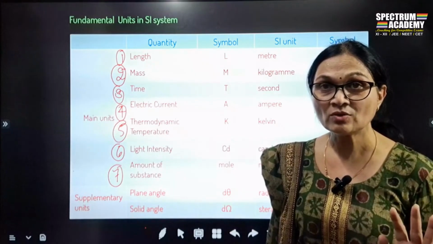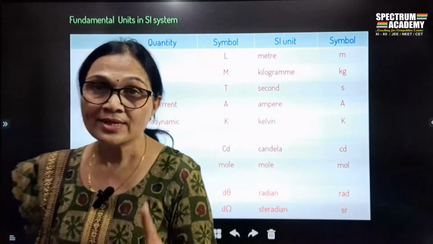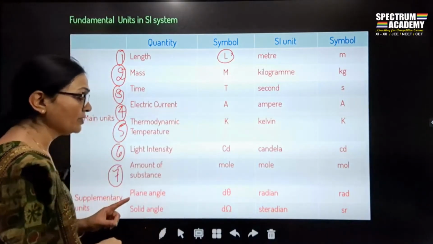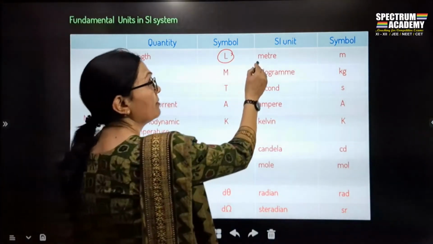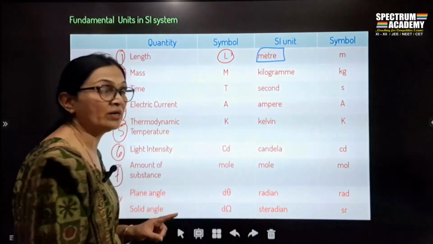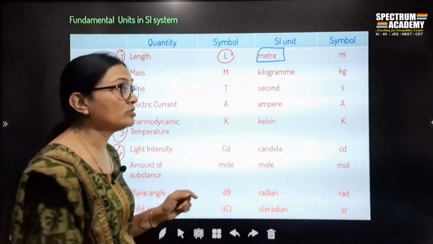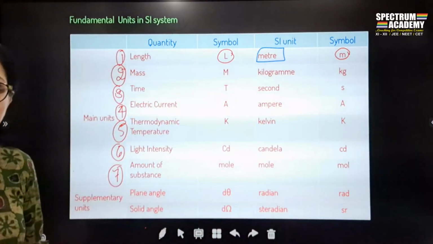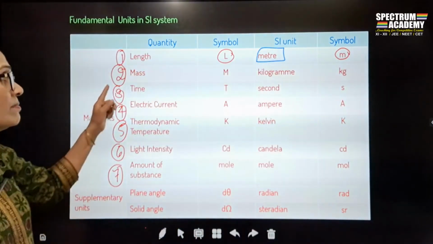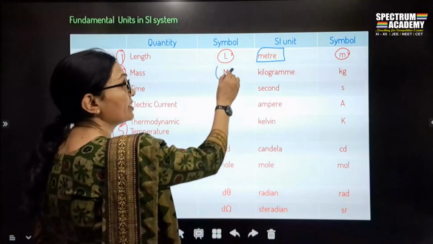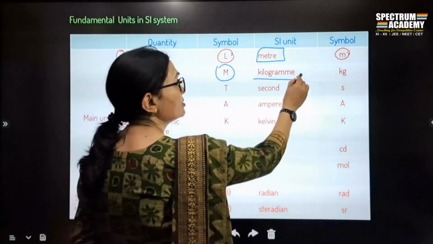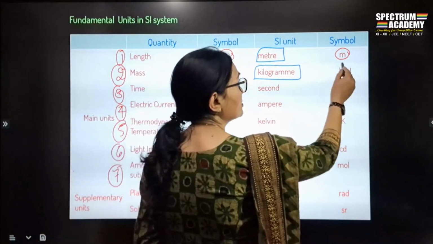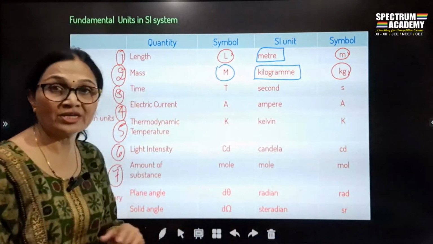Yes, 7 fundamental quantities. Now length, its symbol is L, and it is measured in meter. It is measured in what? Meter. And its symbol is small m. What is the symbol? It is small m. Similarly, mass is denoted by m and it is measured in kilogram. Okay, and the symbol of the unit is kg.